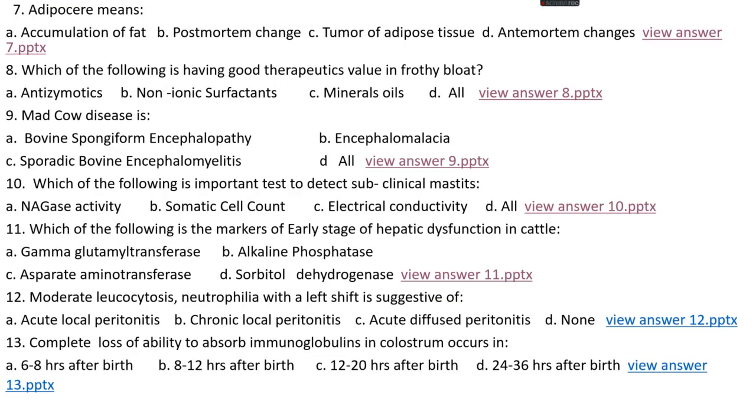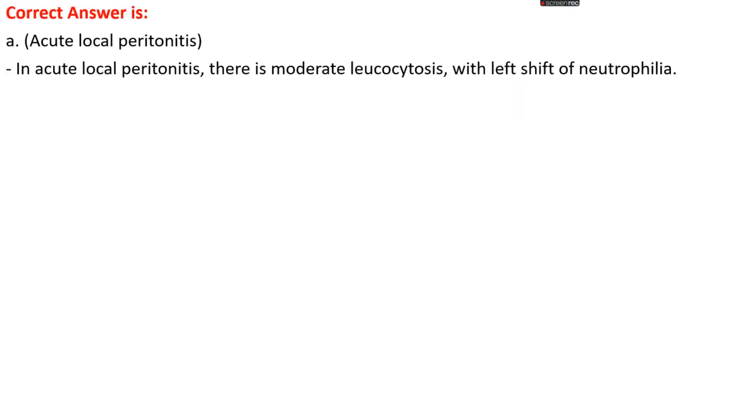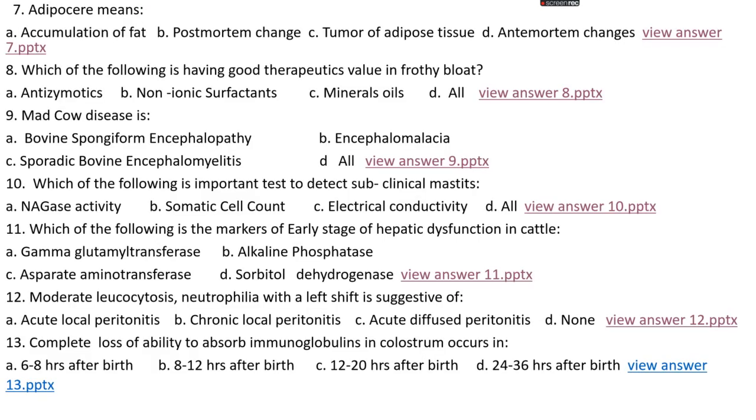Okay. Question number 12. Moderate leukocytosis, neutrophilia with a left shift is suggestive of: option A, acute local peritonitis; option B, chronic local peritonitis; option C, acute diffuse peritonitis; or option D, none. The right answer is option A, acute local peritonitis. In acute local peritonitis, there is a moderate leukocytosis, that is an increase in leukocyte number, with neutrophilia and a left shift, that is, immature neutrophils are large in number.